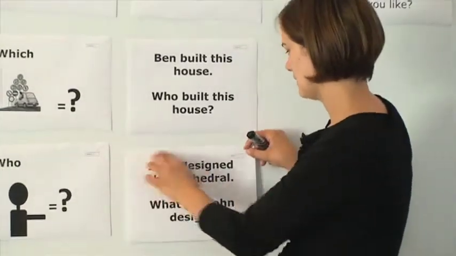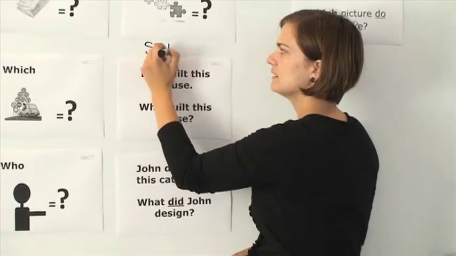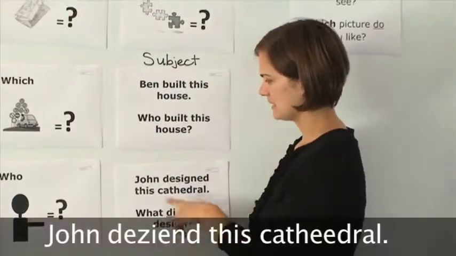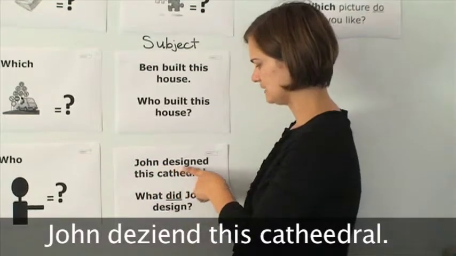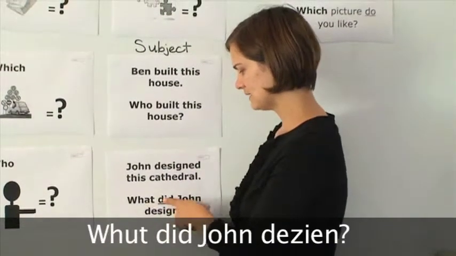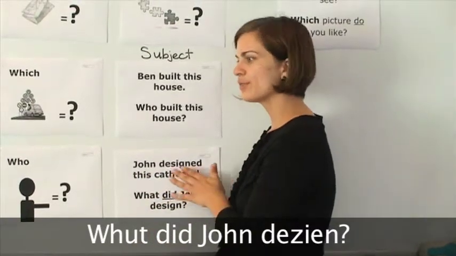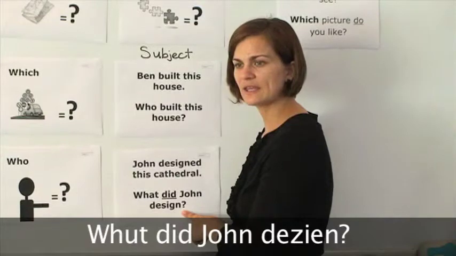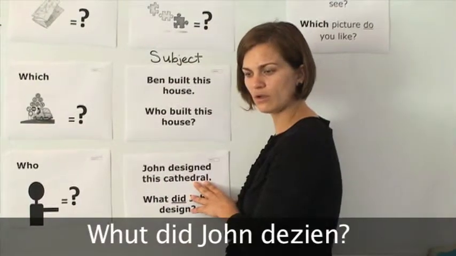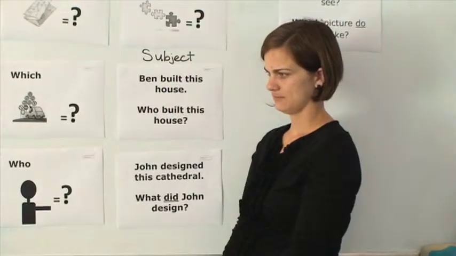This one. Okay, so let's look. This one, I'm going to label this. This is asking a question to find the subject. Okay, let's read this one. John designed this cathedral. What did John design? This cathedral. This question is asking. Cathedral is a very large church. Okay? So, cathedral is what we're asking to find out. Cathedral is the object. Right?